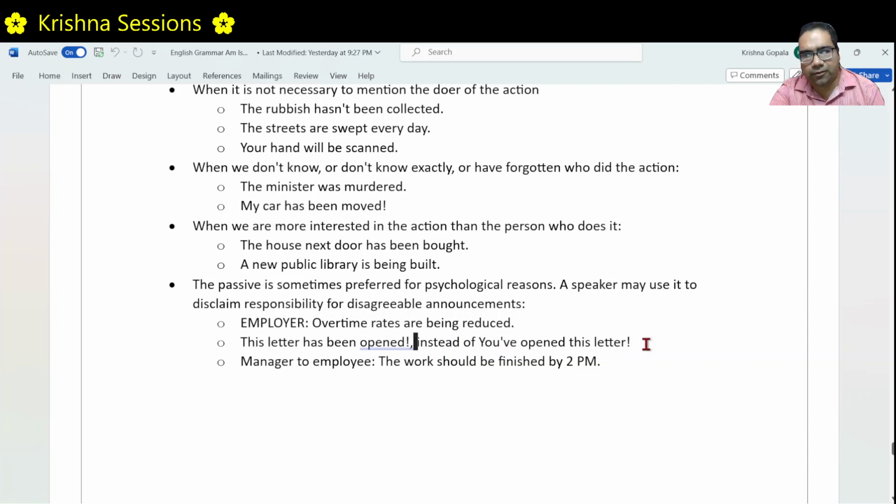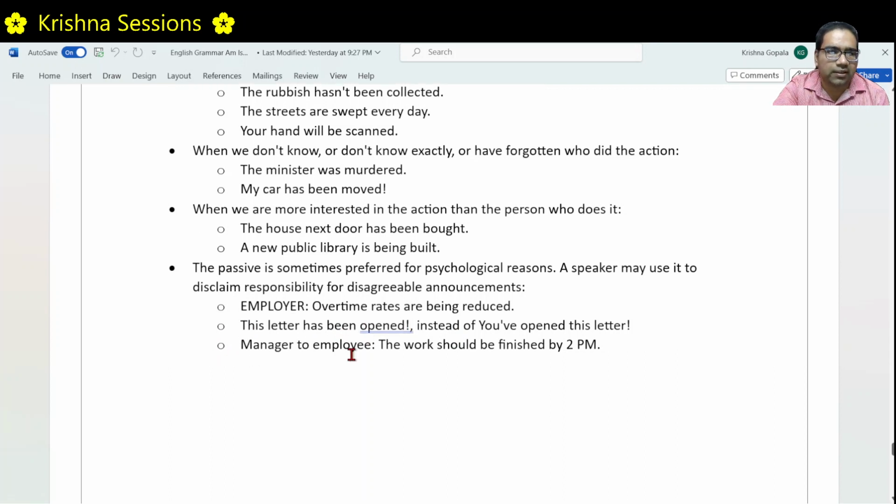Instead of saying you have opened this letter, this person is trying to be a little mild in his statement. He actually knows who opened the letter, but he doesn't want to directly confront the person who opened the letter. So he is toning down, or he is putting the statement in a milder way, which is the passive way. The letter has been opened, right?